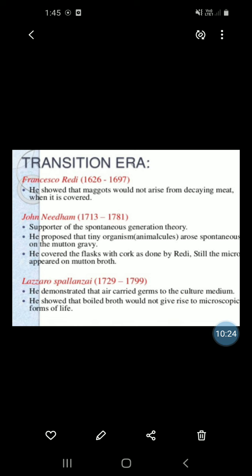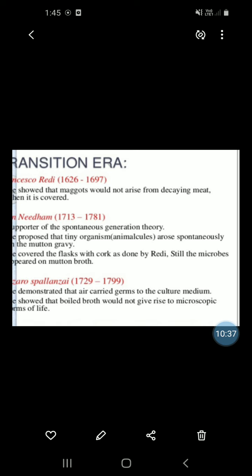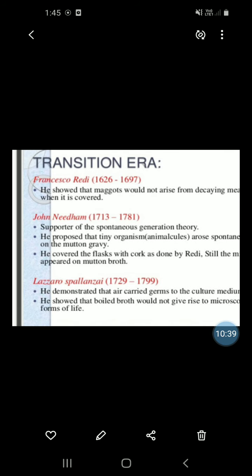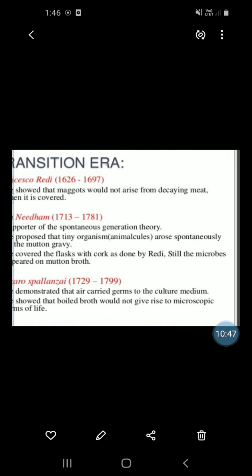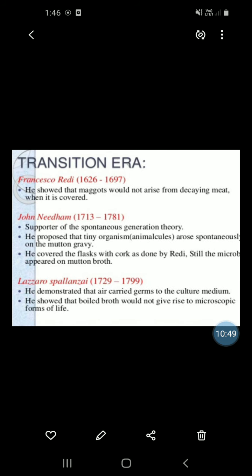Then he covered the flask with a cork as done by Redi. Still the microbes appeared on the mutton broth.